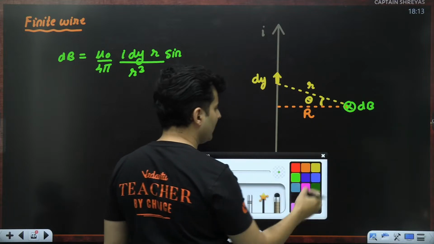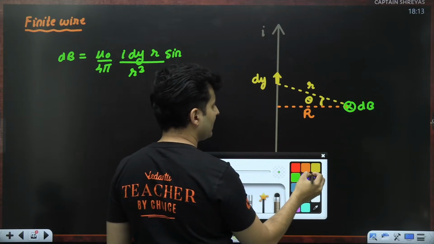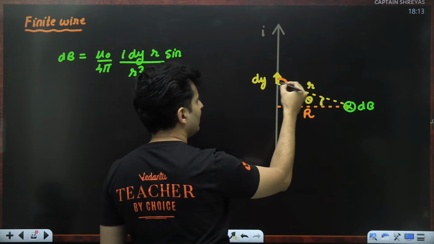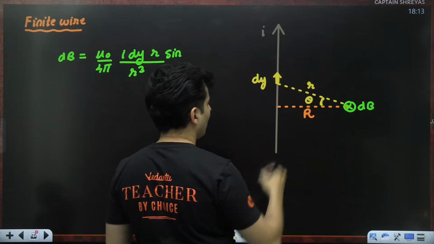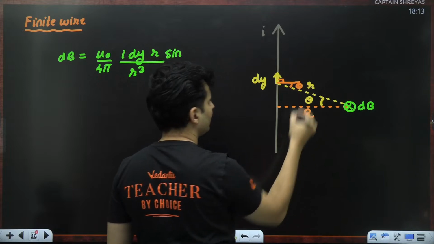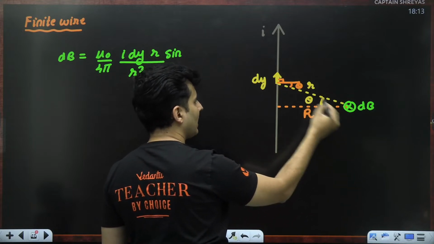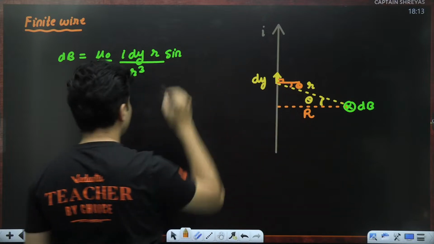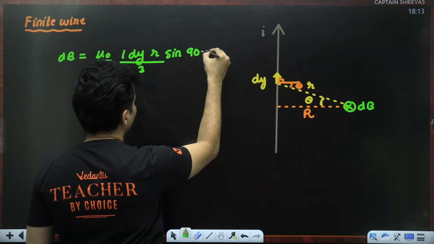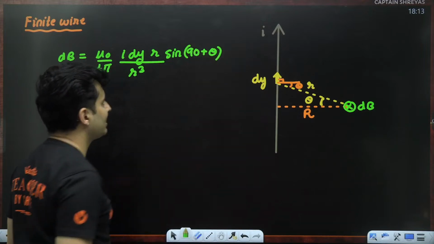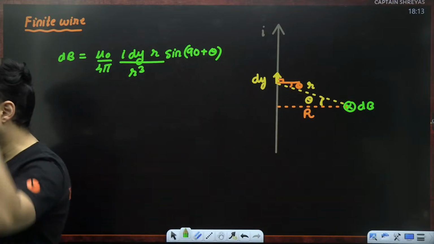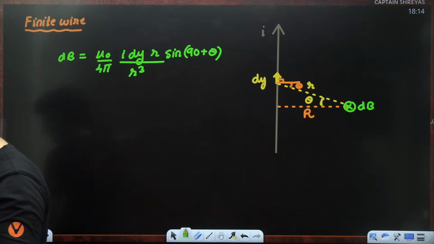If you observe carefully, you will see that the angle over here is this complete angle. So this much part was 90 degrees, this much part is theta. So this is theta because parallel lines, this is 90. So basically this will be sine of 90 plus theta. Everybody understood why 90 plus theta? That's the total angle between the element and the position vector.